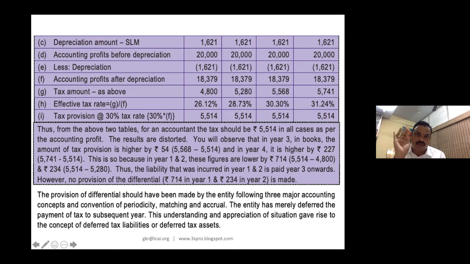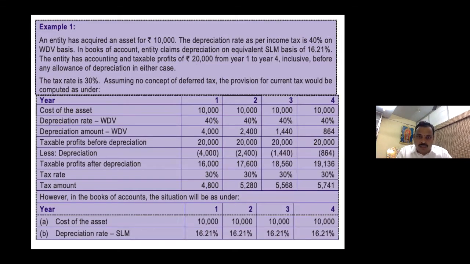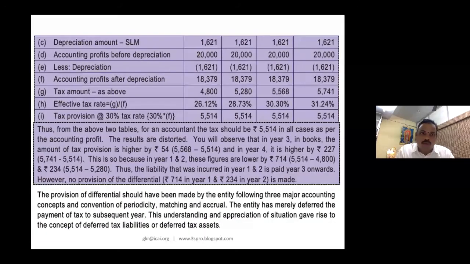In your normal sense, what you call provision for tax. But is that the actual provision? Is that the actual tax you pay? No. The actual tax you pay is 4,800. So the 4,800 is your current tax, and 5,514 is your total tax expense. So from the above two tables, for an accountant, the tax should be 5,514 in all cases as per the accounting profit.